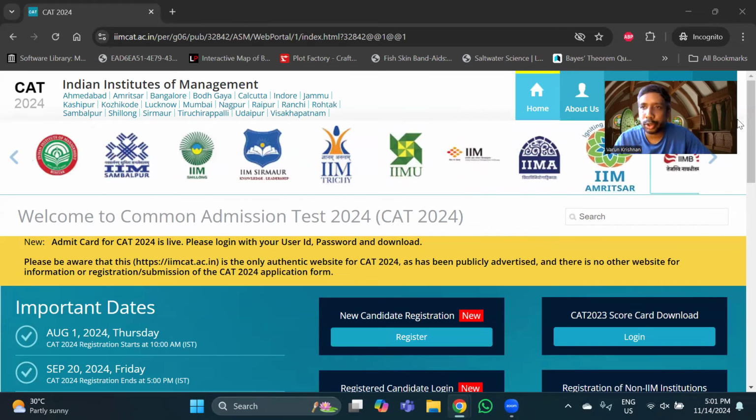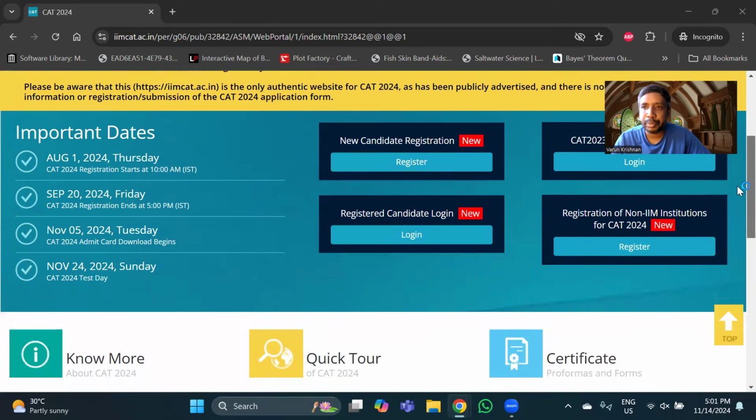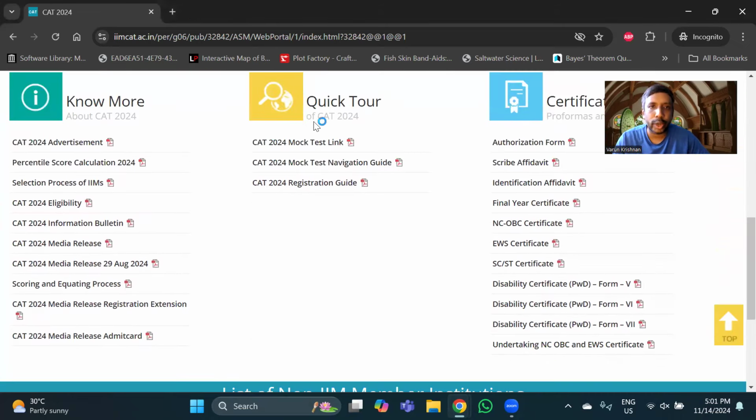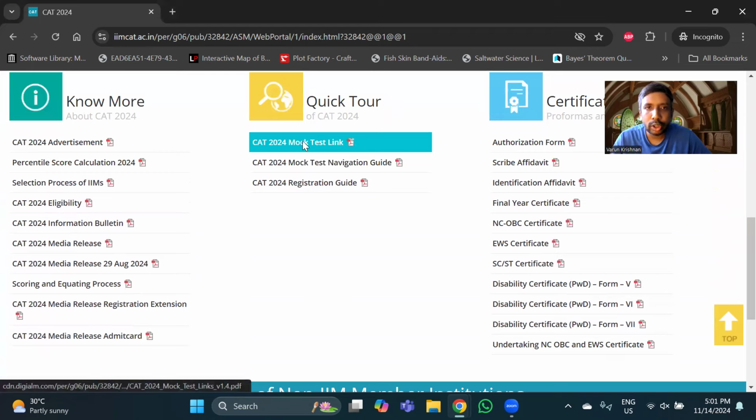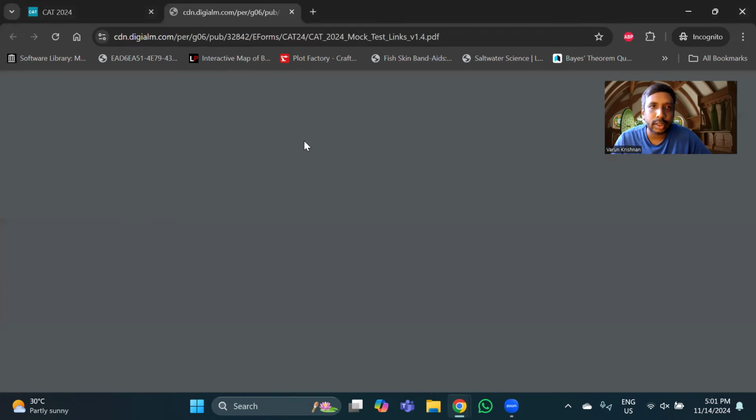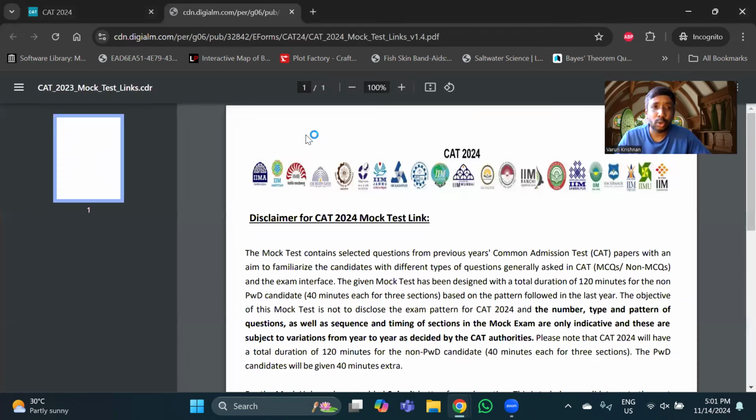If you just go to iimcat.ac.in and scroll all the way down, you'll find here Quick Tour. Under Quick Tour, if you click on this link which says CAT 2024 mock test link, it will give you access to one free mock test that the CAT paper setters themselves provide. Now, this happens every year.